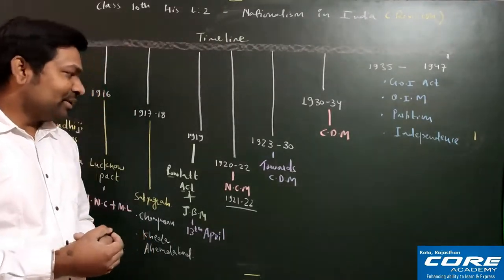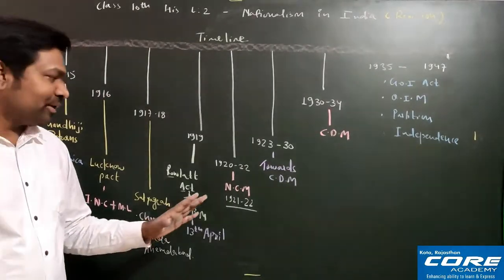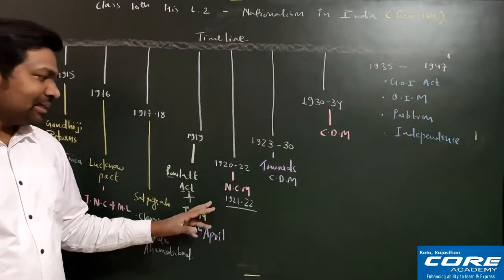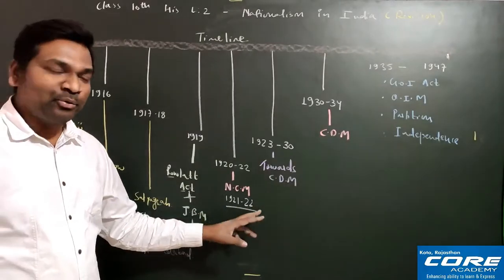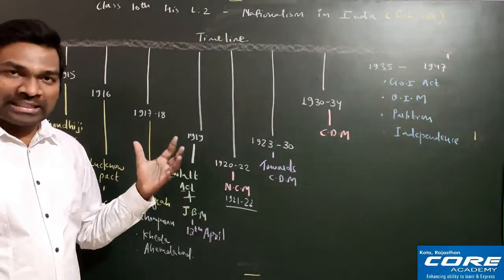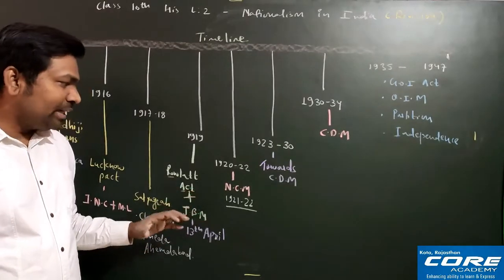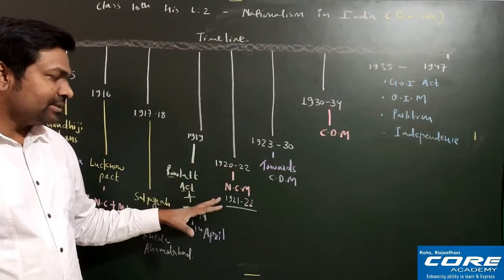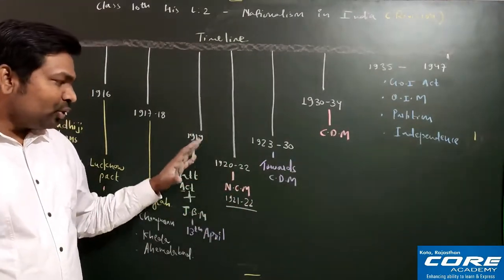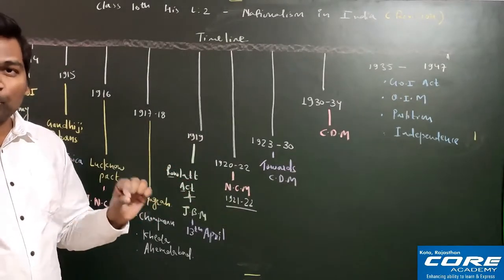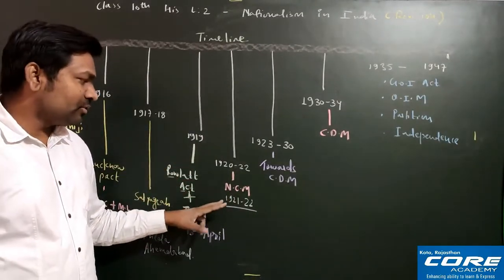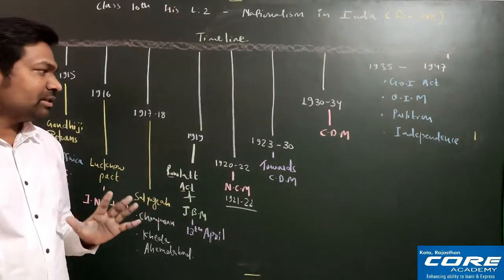Okay, so this is all about the non-cooperation movement that took place from 1921 to 1922. How it started, how it was taken up by the different societies of the country, and how it ended, we have completely seen in this non-cooperation movement. The non-cooperation movement is very important. One question definitely comes in your examination from the non-cooperation movement, so you must see it.